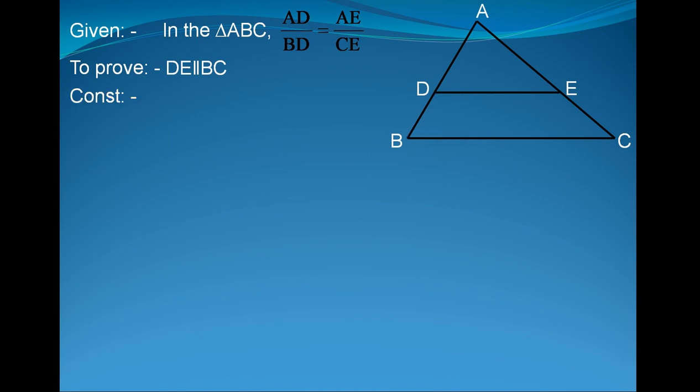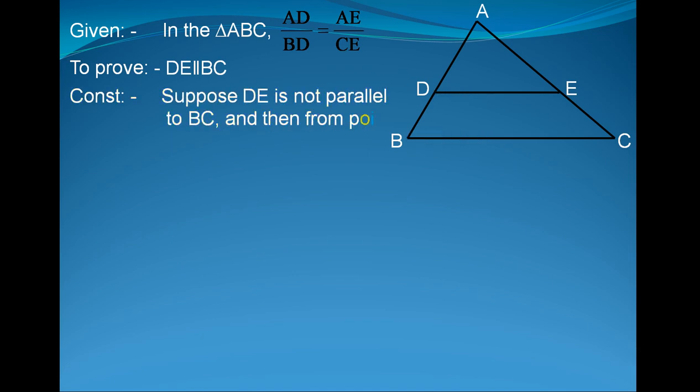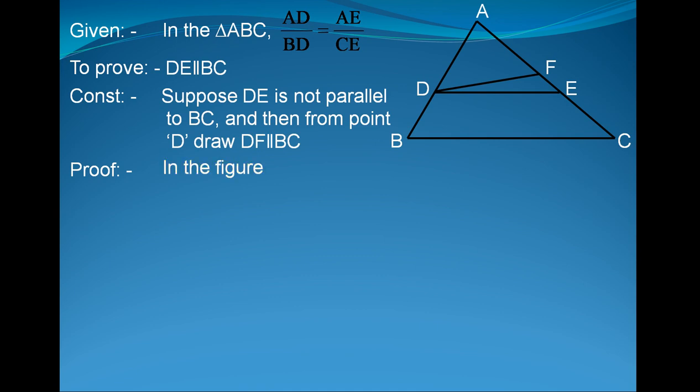Now, construction. Suppose DE is not parallel to BC, then from point D, draw DF parallel to BC. Now DF is parallel to BC. This we have constructed.